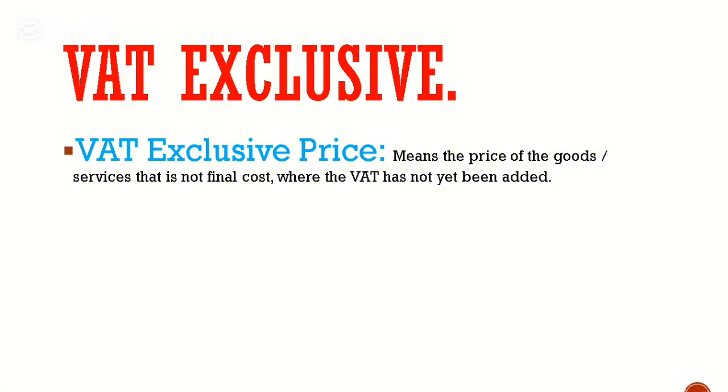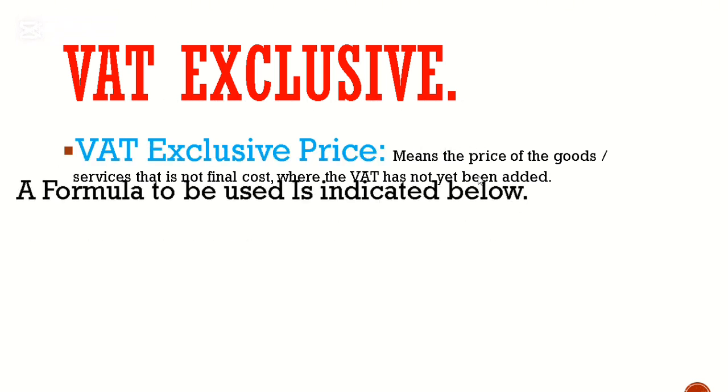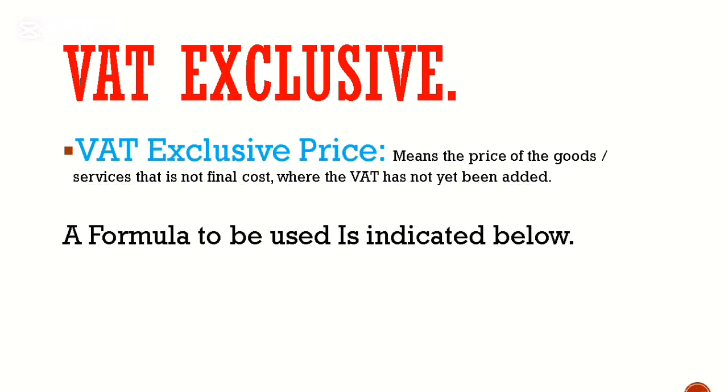Do you know what it means? It means the VAT has not yet been added. That's why it is called VAT exclusive. Now here there is also a specific formula to be used, this one.